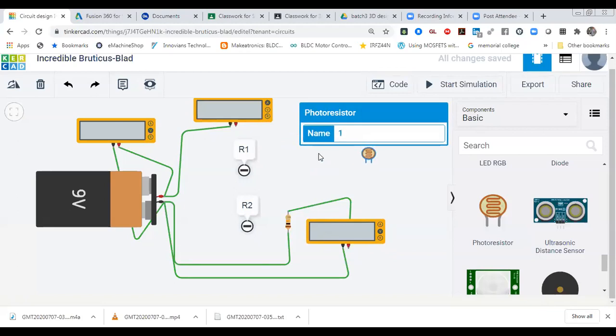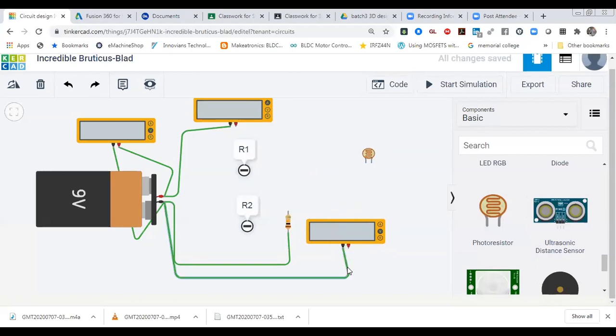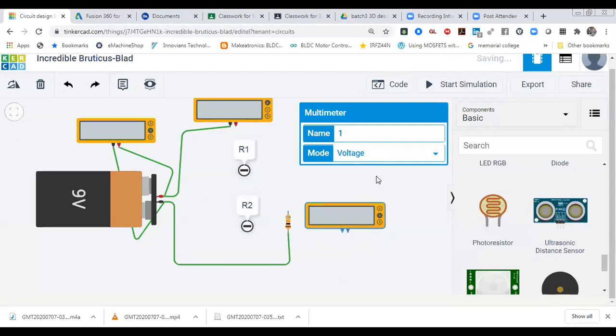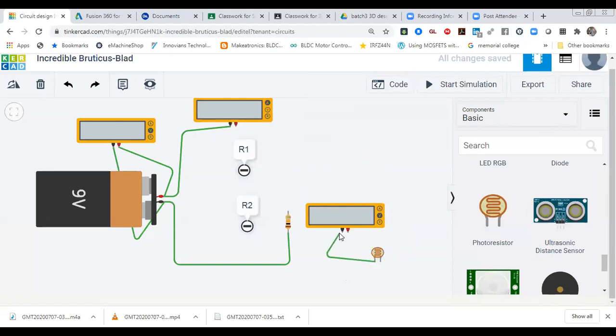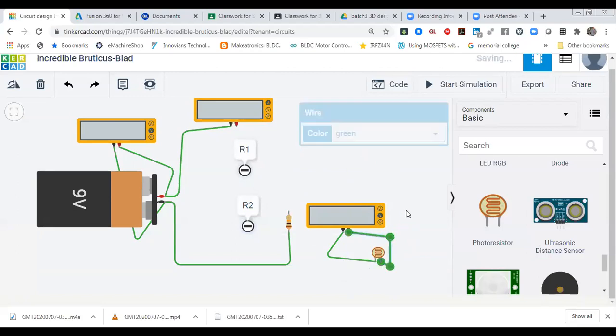You can connect this LDR with the multimeter. Let me connect it. I'm going to measure the resistance value of this LDR. Both terminals are bipolar, you can use any one, there is no polarity. So I'm going to connect it, then start simulations.